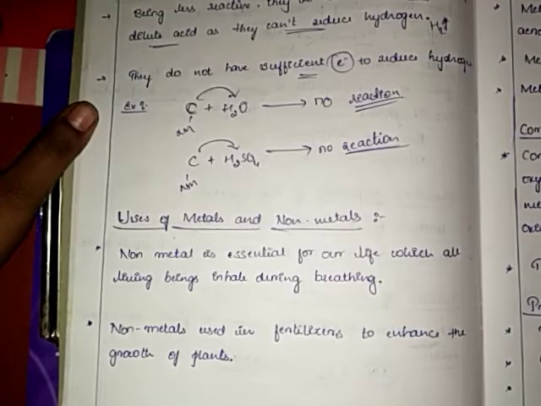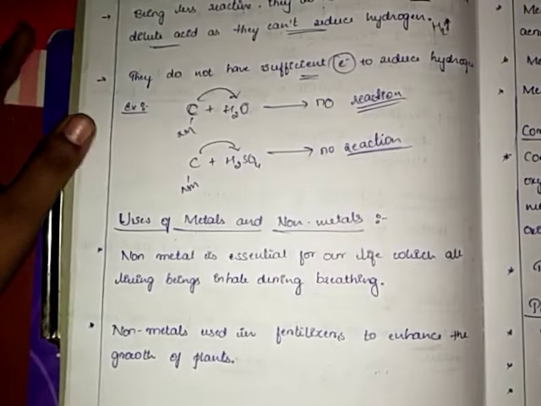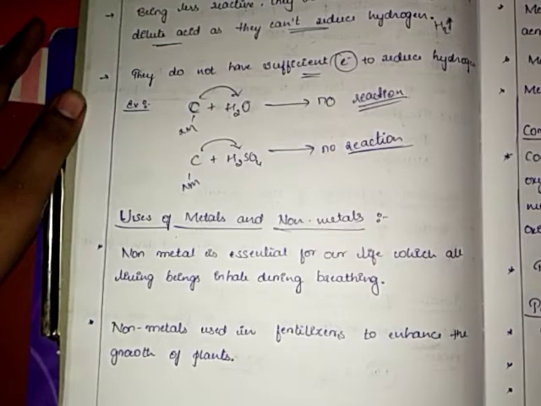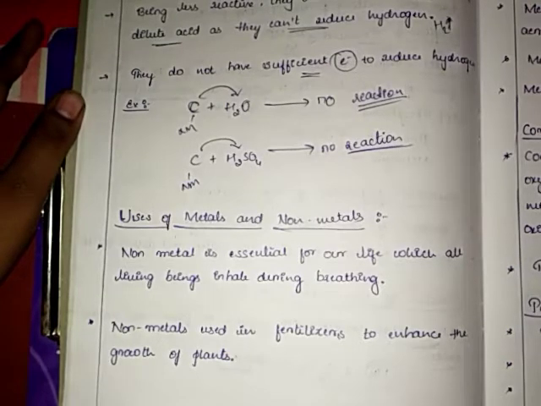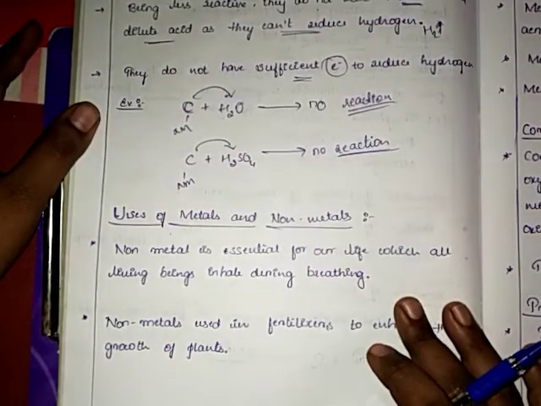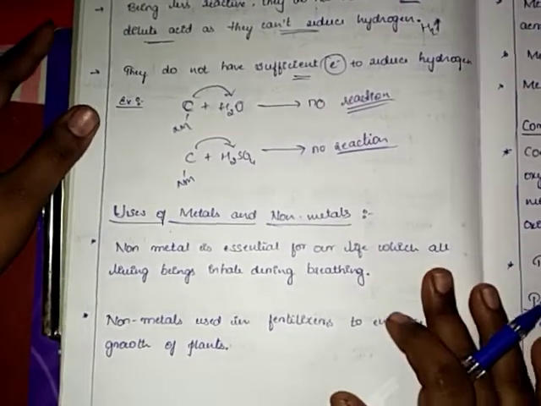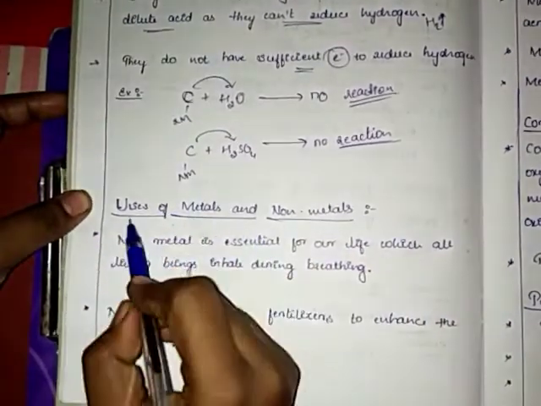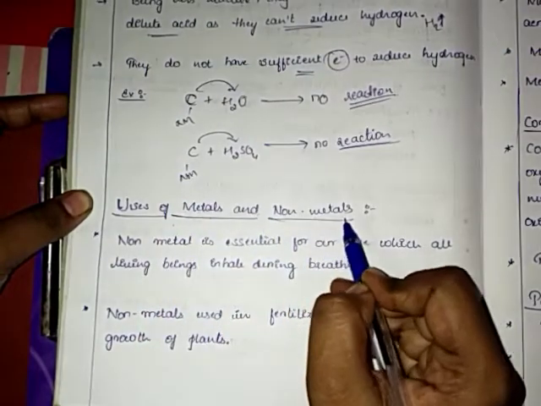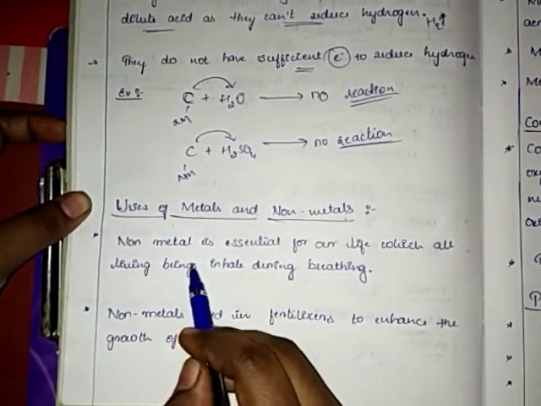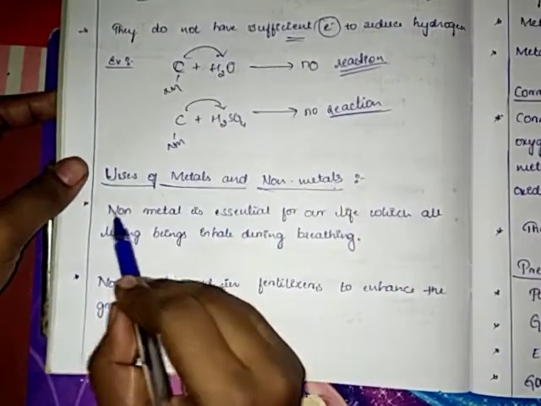Hello children. So we are at the last topic of our chapter, that is uses of metals and non-metals. Okay, so this is the last topic and so far we have learned the above topics. So the last topic is uses of metals and non-metals. So the first uses we'll see are for non-metals.